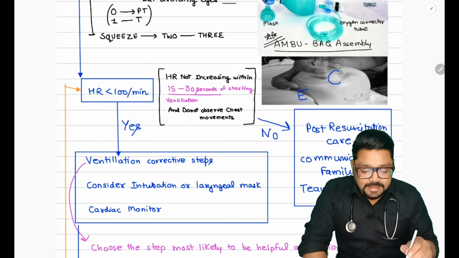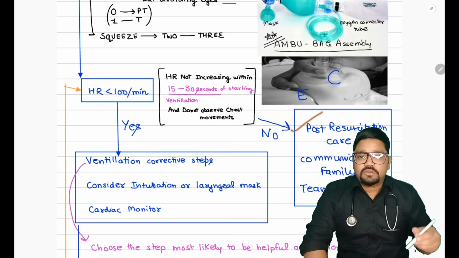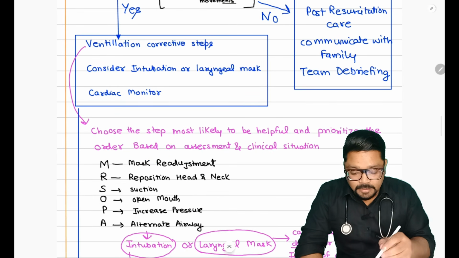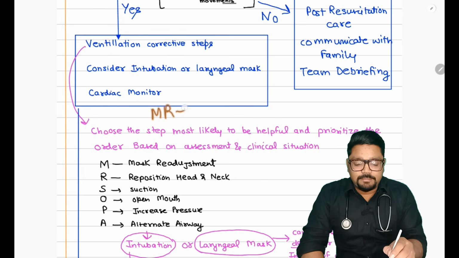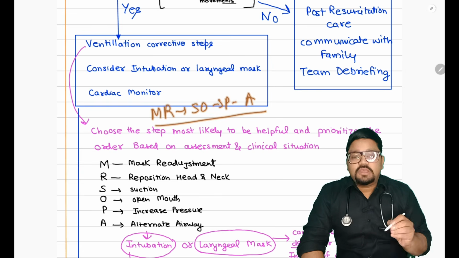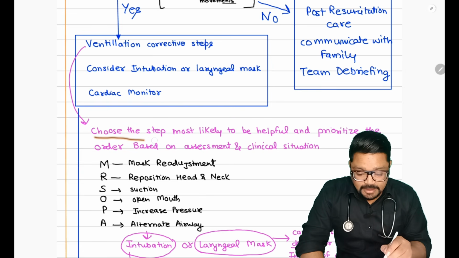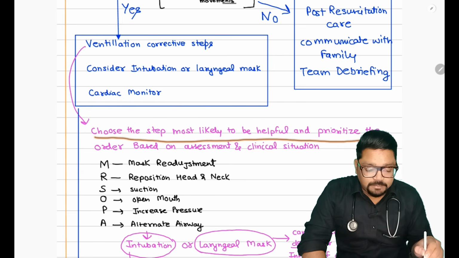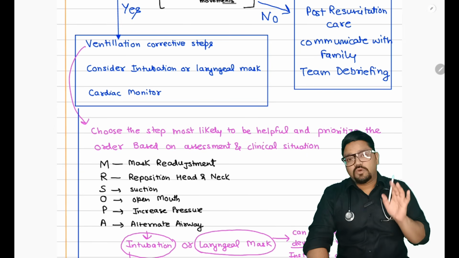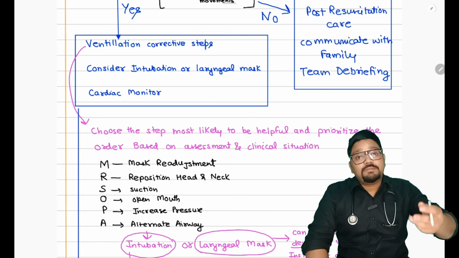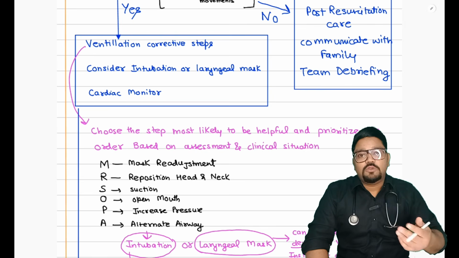If it is not like that, then you are going to give post resuscitation care, communicate with the family, and hold a team briefing. So now coming to the ventilation corrective steps. Earlier the sequence was actually MRSOPA, but now they say to choose the step most likely to be helpful and prioritize the order based on assessment and clinical situation. We are going to choose whatever steps we think are going to be helpful to the baby.